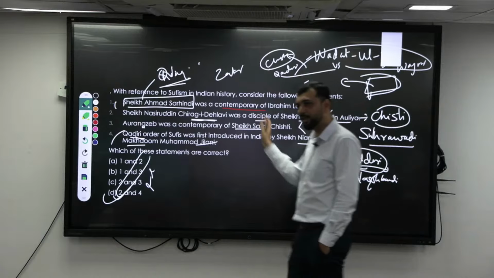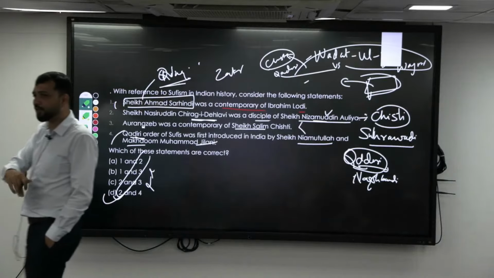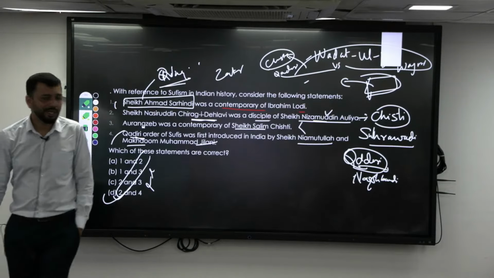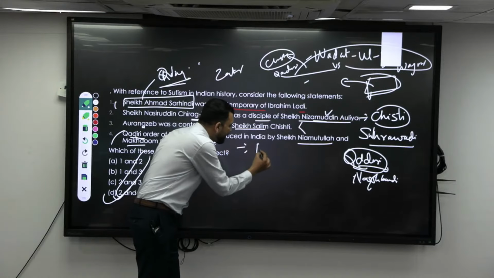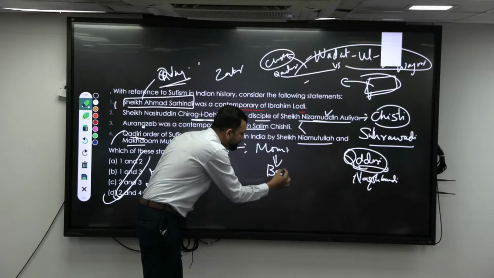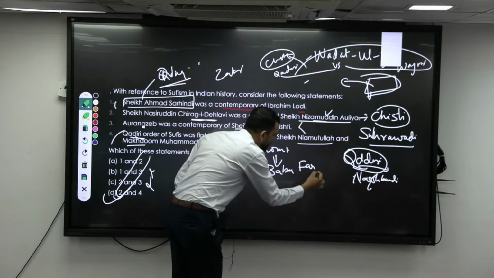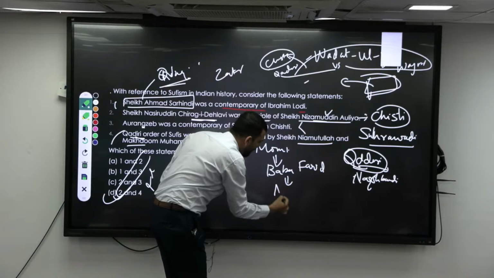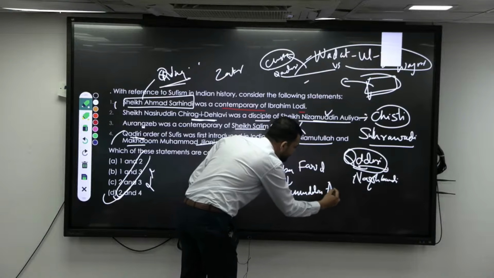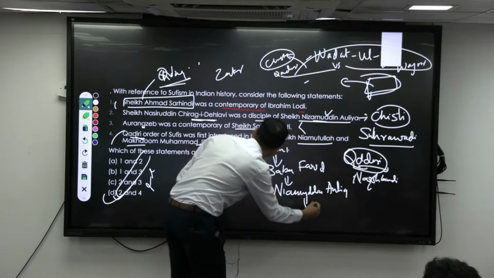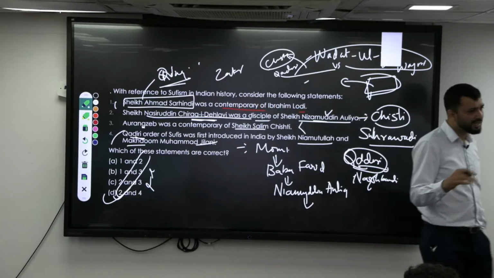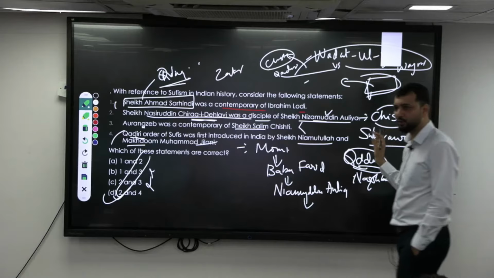Again, you should have the broader understanding, which is more liberal. Just because Sufi is there, not all are more liberal. It is not that way. Within that also there are orders. In the Chisti order, initially it is Moinuddin Chisti. From there you have Baba Farid. His disciple will be Nizamuddin Awliya. Now his disciple will be Nasiruddin Chirag Dehrawi. Like that you have the lineage order also. So that would be more than sufficient.